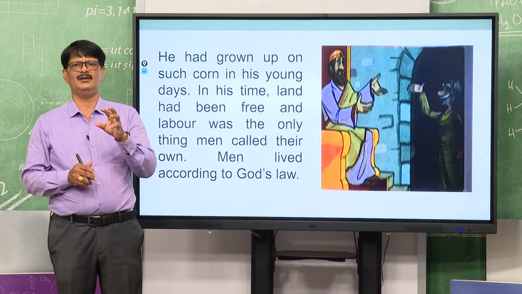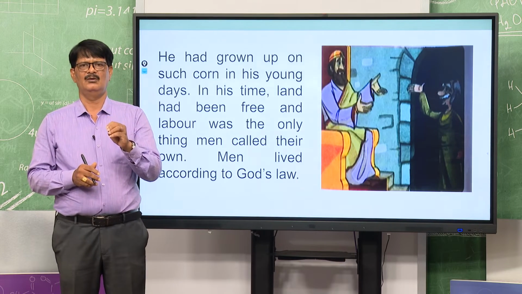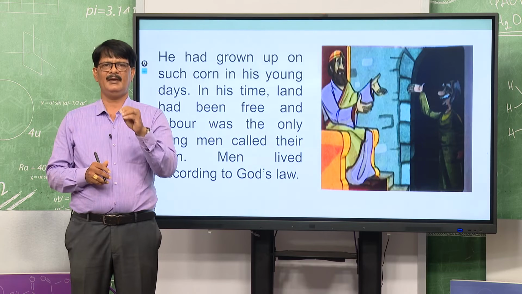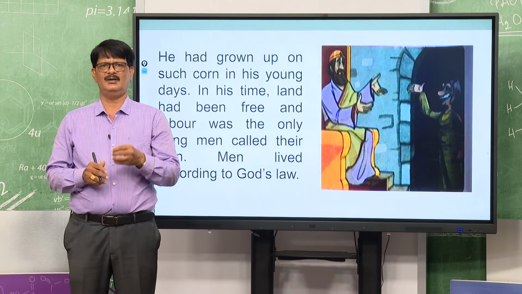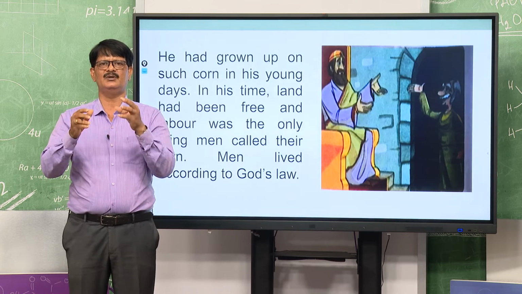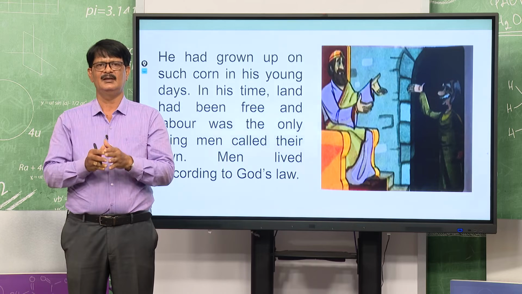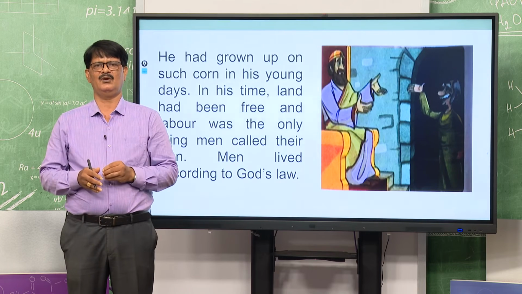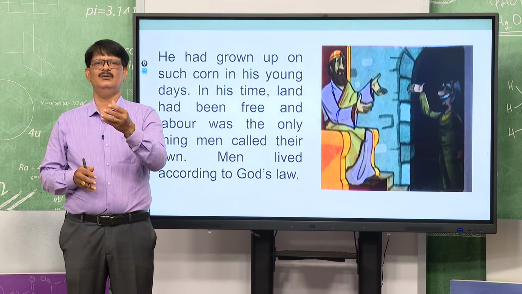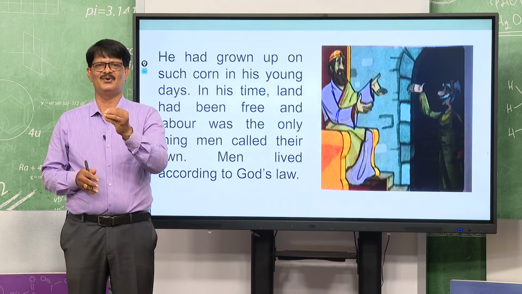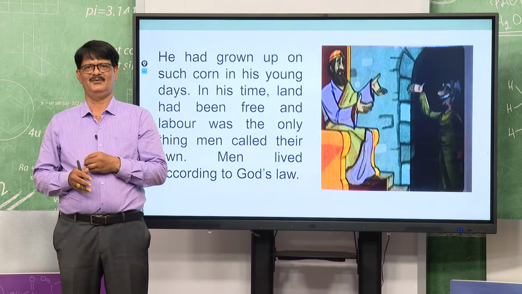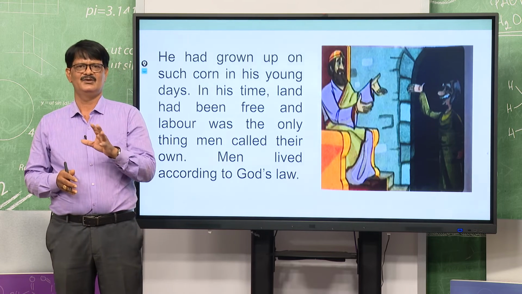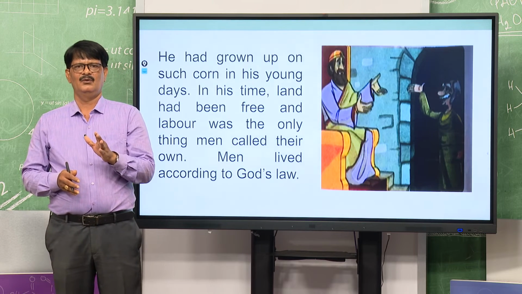Men lived according to God's law. But whenever men coveted others' things or desired to acquire things without doing the labor, such corn did not grow there. It became smaller and smaller. Okay, very interesting.